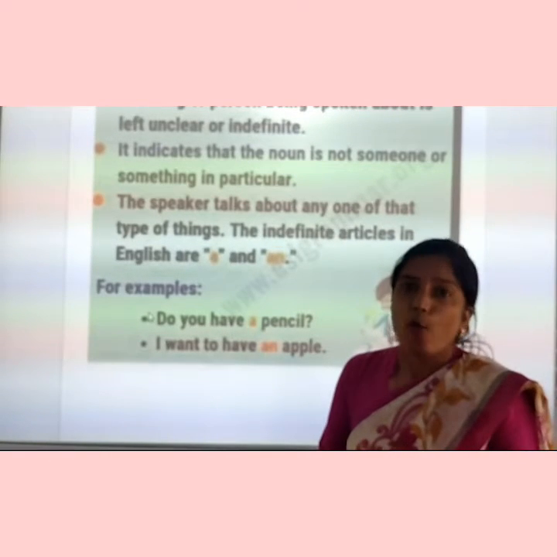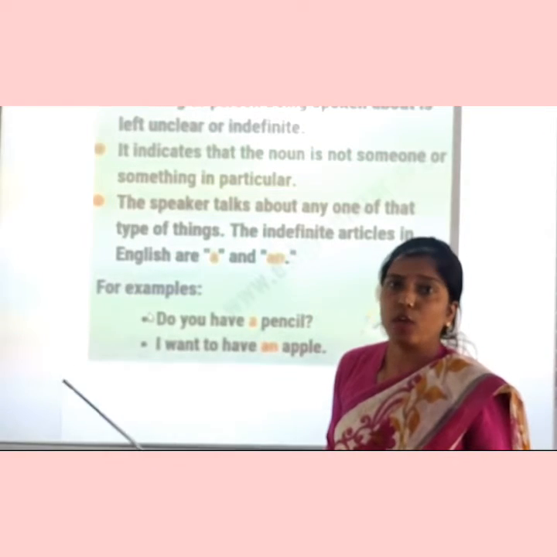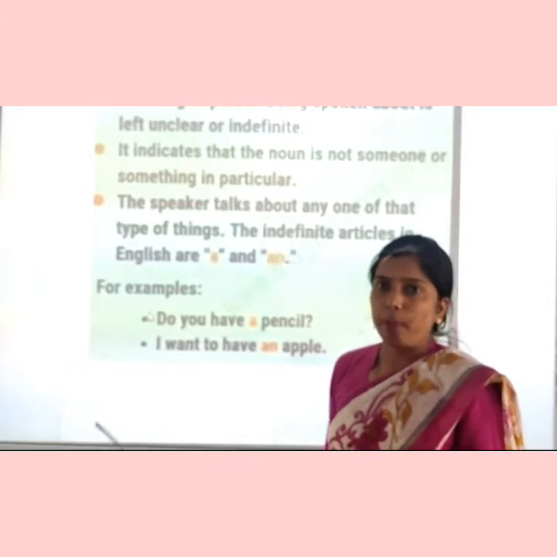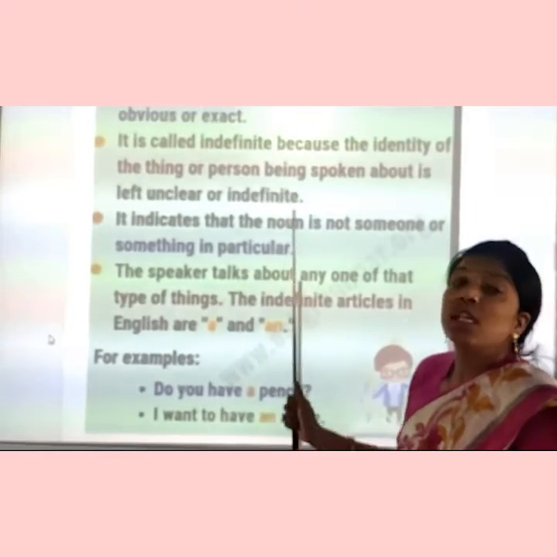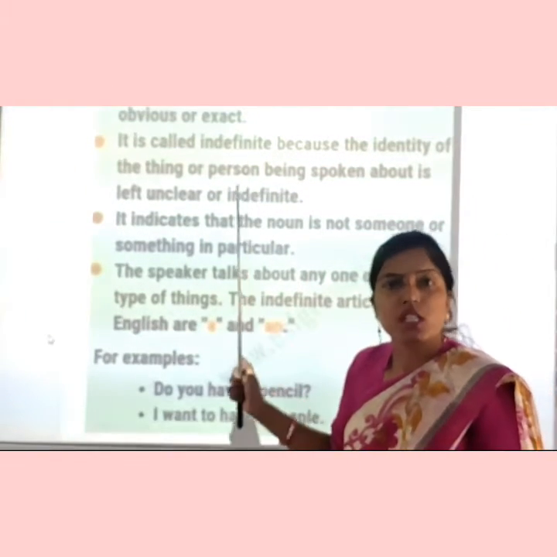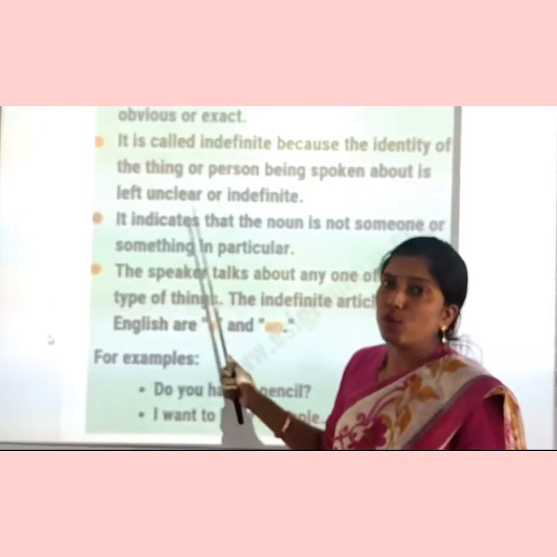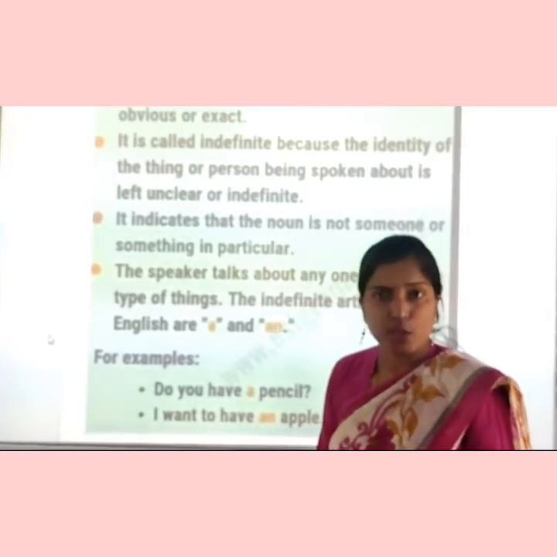Same, the second example you can see, I want to have an apple. That means I want to have a fruit, an apple. Here there is no specific category we are talking about, which apple or a particular apple. Only an apple the person wants. Is it clear? When we are talking about a noun which is not specific, which is not particular, which is not clear, then we use an indefinite article. Clear to you all?